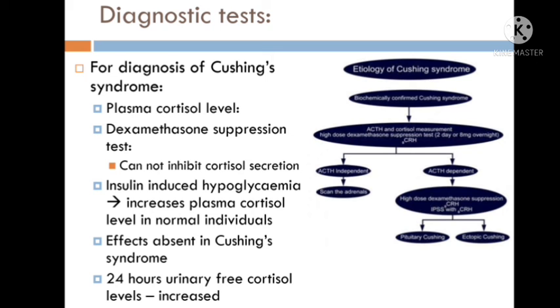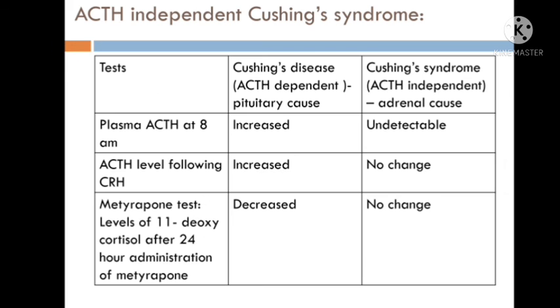Another test is insulin induced hypoglycemia. If we give insulin, there is hypoglycemia, and this hypoglycemia increases plasma cortisol level in a normal individual, but this is also absent in Cushing syndrome. So these are diagnostic tests.